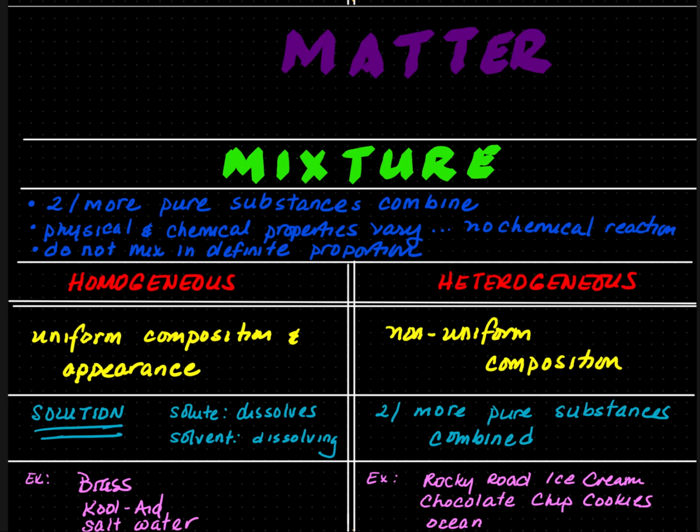Same goes with salt water. Heterogeneous mixtures are non-uniform composition, so it's different throughout. There are 2 or more pure substances combined. It could be 2 elements or more. It could be 2 compounds or more, or it could be a mixture of elements and compounds.